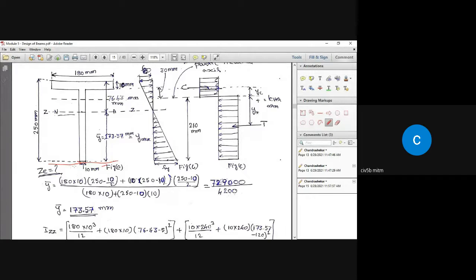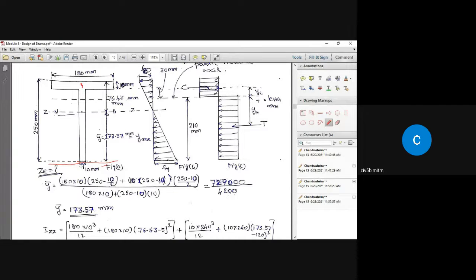So y bar is given by 180 multiplied by 10, the area, multiplied by the distance of the centroid of this 180 by 10 from the bottom reference line, which is given by total height minus 10 by 2, because the centroid of that component rectangle is located here.